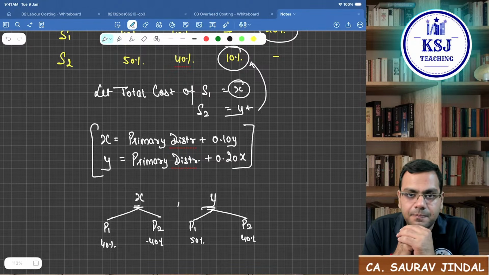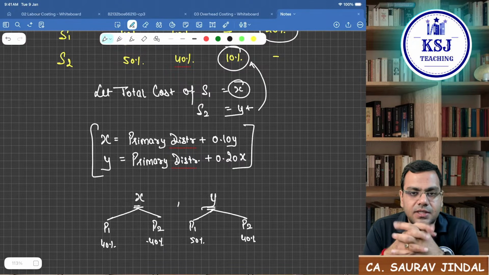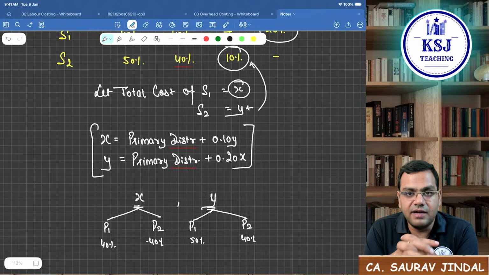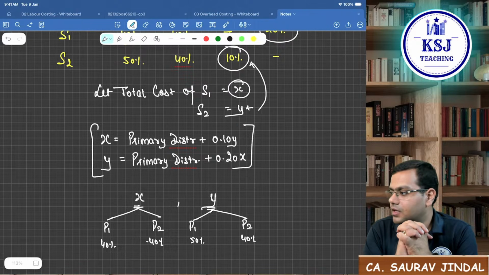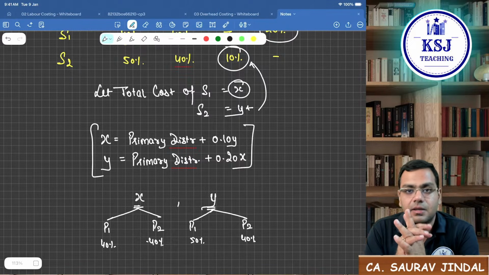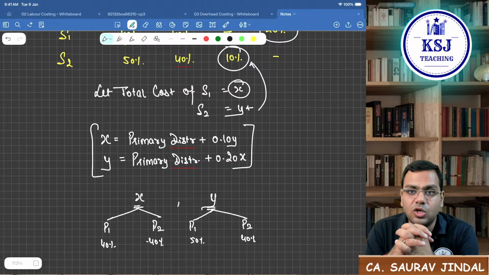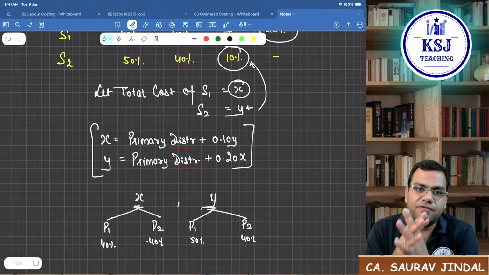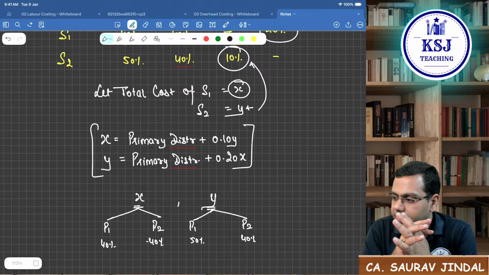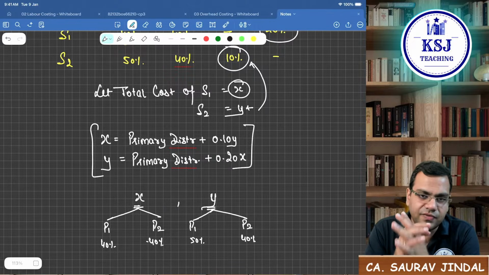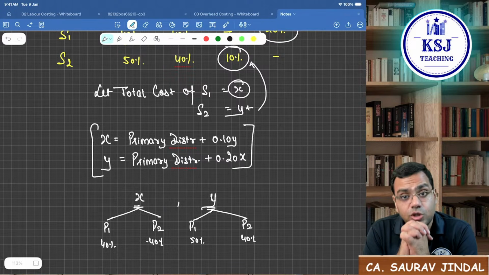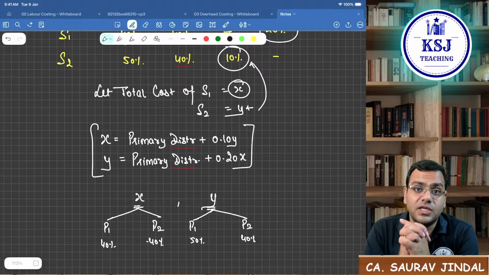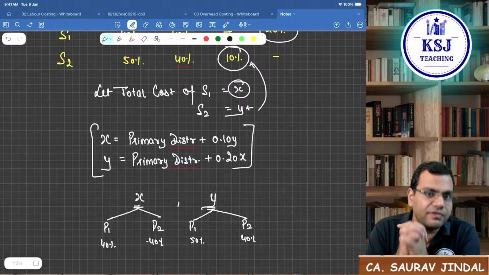Now in the exam, most of the times the ICAI will give you which method is to be applied. Normally they are asking either the repeated distribution method or the simultaneous equation method. These are the two favorite methods for ICAI, right? But if the question is silent, you can apply any of the methods.